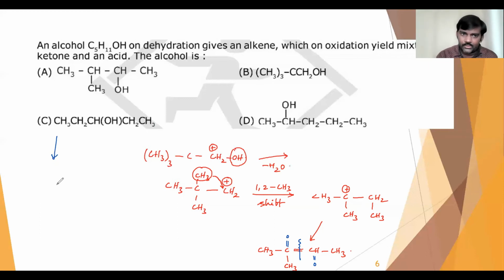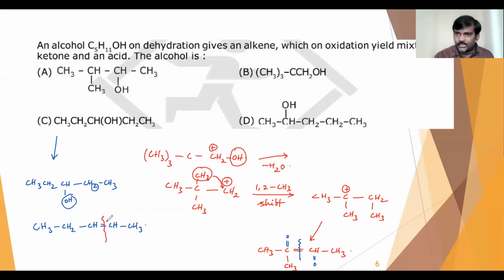In the third case also we'll check. So in the third case, CH3, CH2, CHOH is there, and here CH2, CH3. Now the OH from here and hydrogen from here you can remove. Anyway, it will be pent-2-ene only that comes. So here I get this compound. On oxidation, it will give you 2 different carboxylic acids: one is propanoic acid and the other one is acetic acid, ethanoic acid. Both will come.